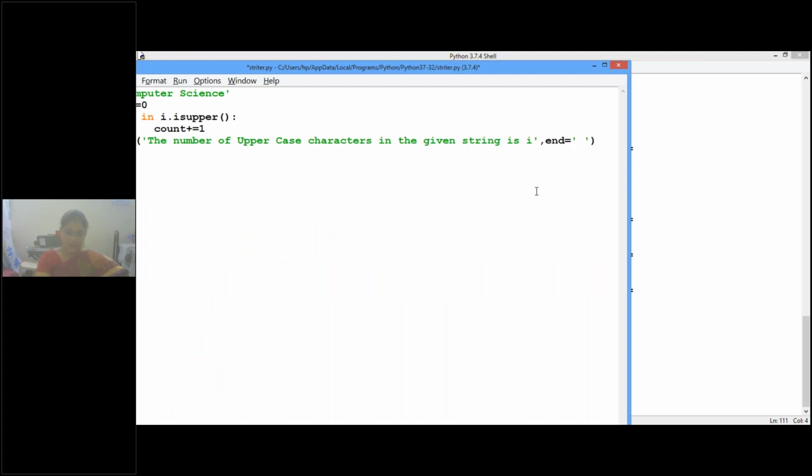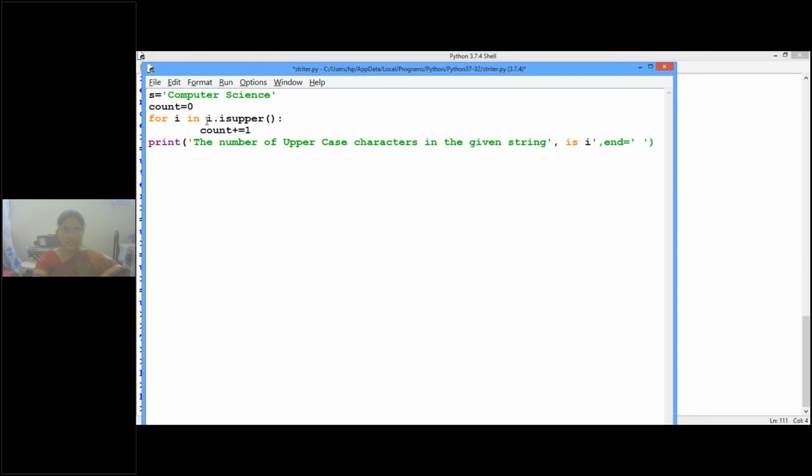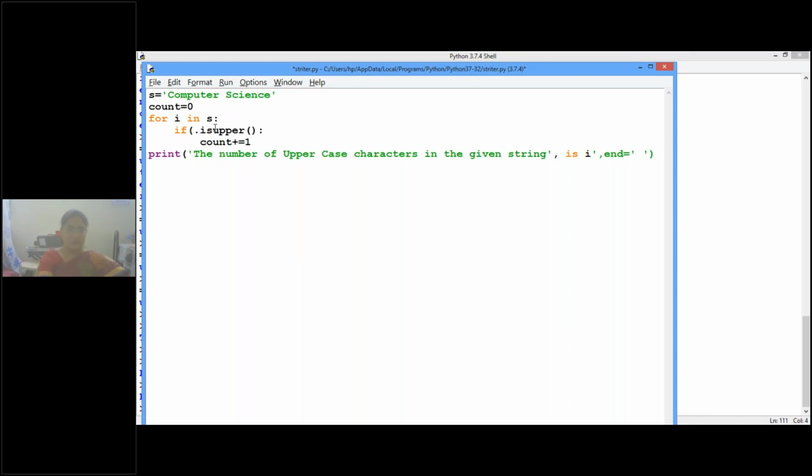What is the given string here? How do we write? The given string is here, yes. So in this, for I in S, if I is upper, count plus one.